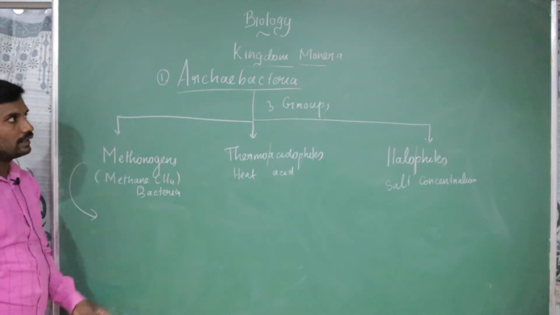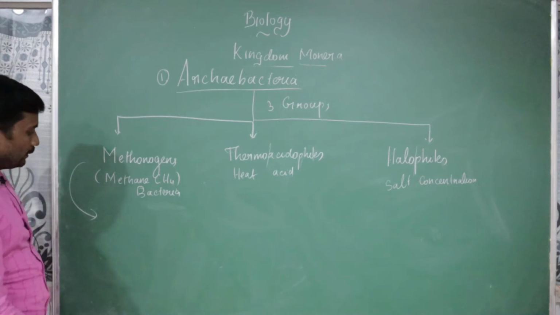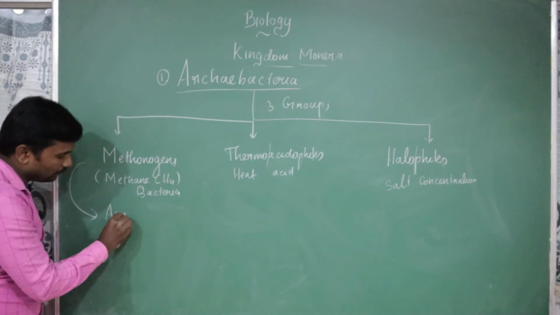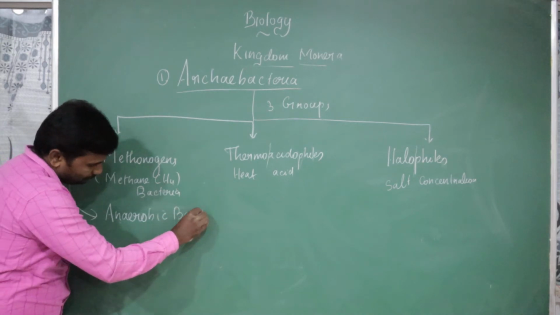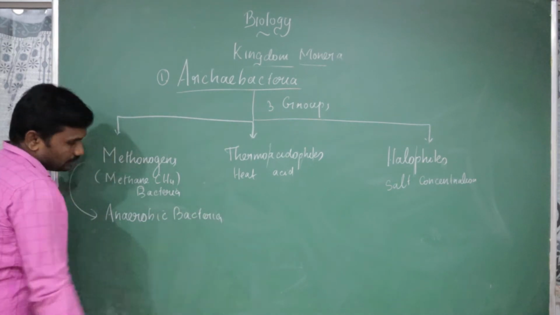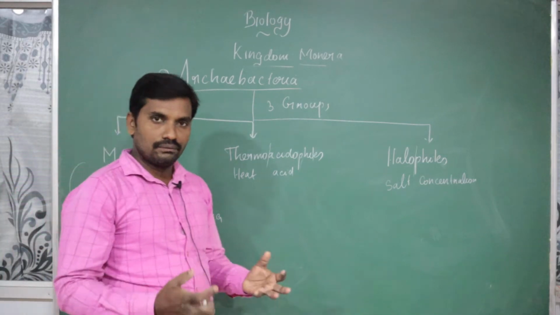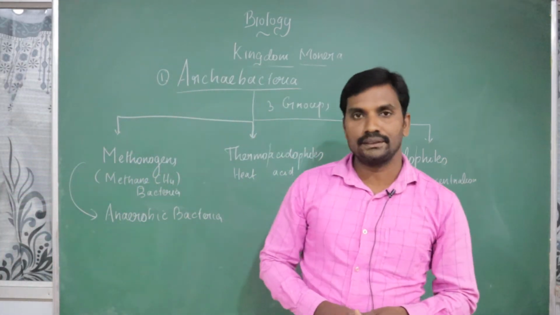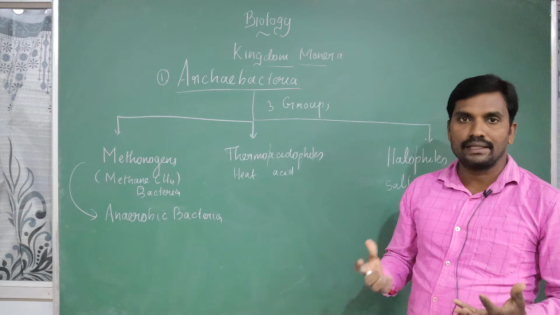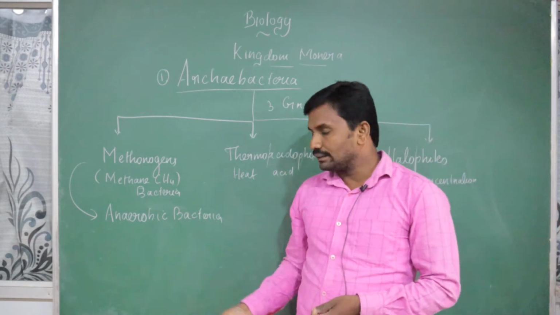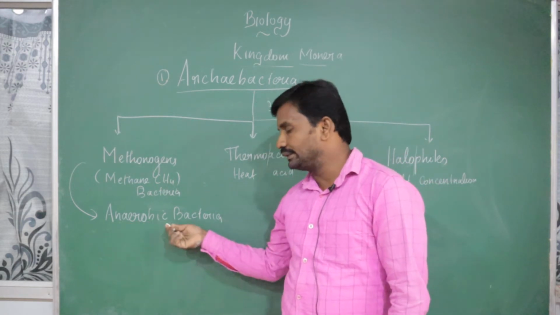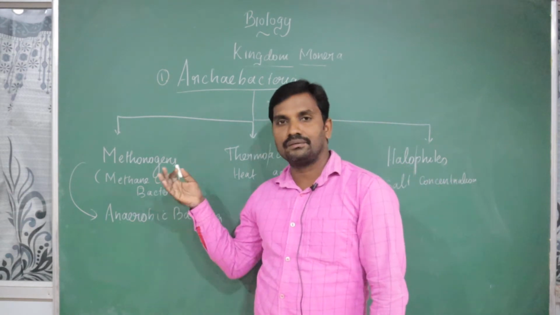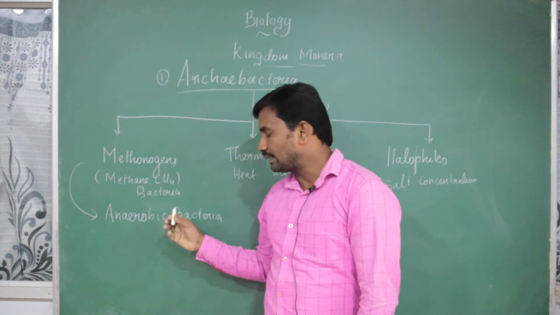Methanogen is related to a group of Archaebacteria. It is exclusively anaerobic bacteria. So basically we are dividing the bacteria into two categories based on cellular respiration, anaerobic as well as aerobic. Anaerobic in the sense we break down the food without the help of oxygen. If respiration happens without oxygen, that is anaerobic condition.